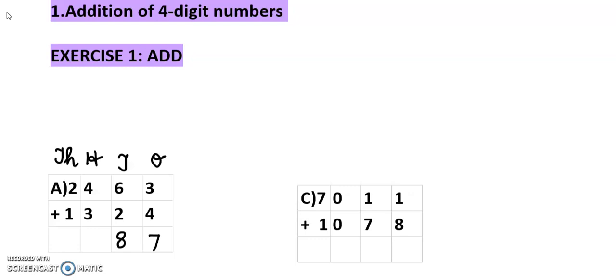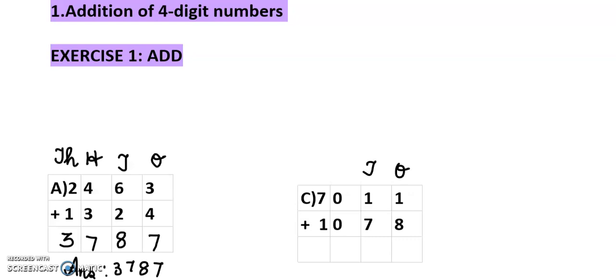Next one, hundreds place. 4 plus 3 we are going to add. So 4 is the greatest number. 4 in the mind, 3 in the fingers. 4 after 5, 6, 7. Next, thousands place. 2 is the greatest number. So 2 in the mind, 1 in the fingers. 2 after 3. So what is the answer? 3787.